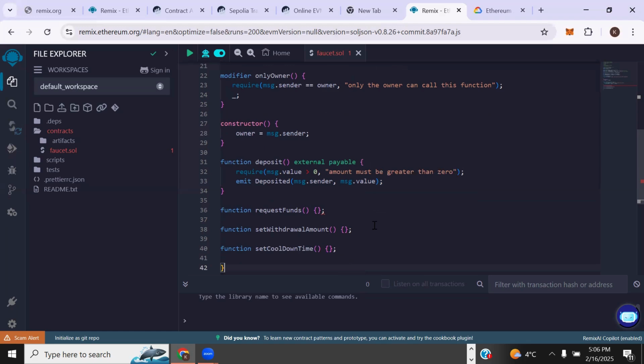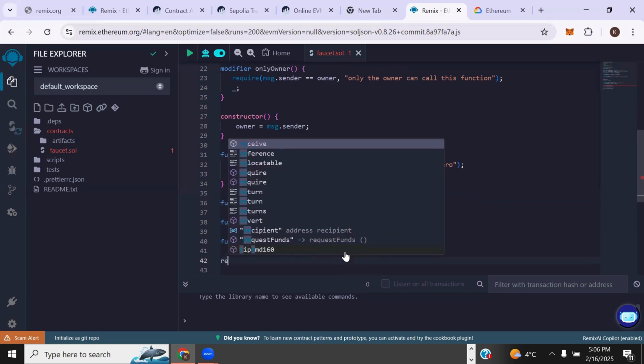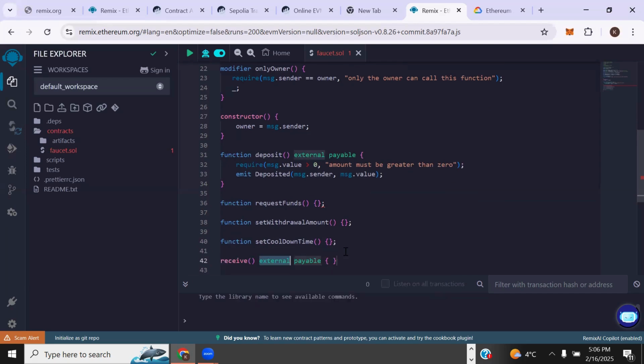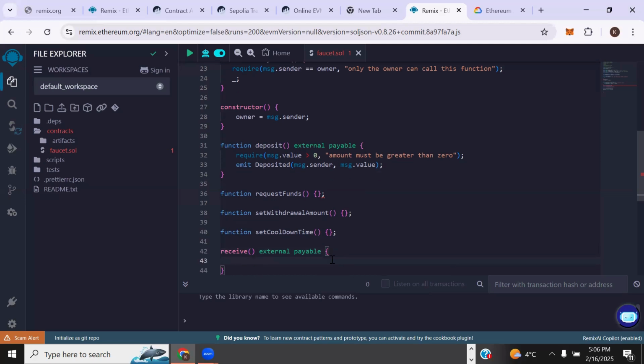Now, by default, we need to have a receive function. You can see that it was even auto-completed by itself. This receive function is very important. It's the function that will enable us to receive tokens, receive Ethereum. Any smart contract you want to develop that needs to interact with tokens must have this receive function by default. If not, it will not be able to receive tokens, right?